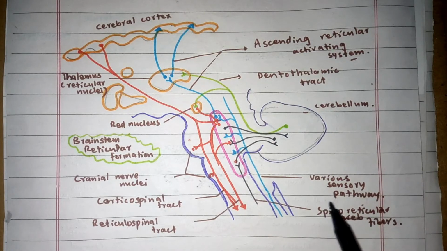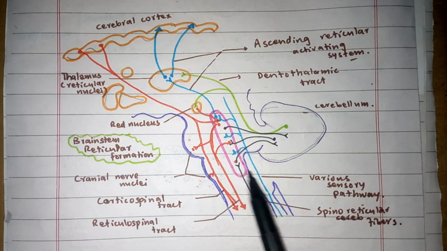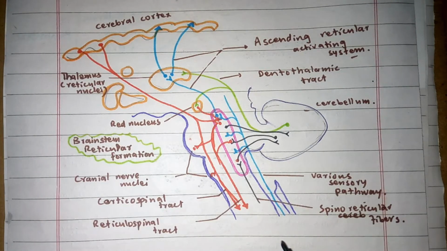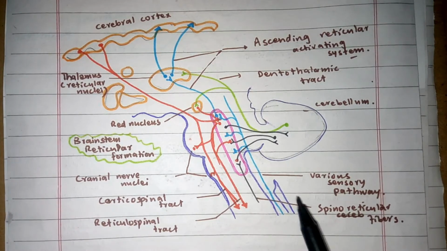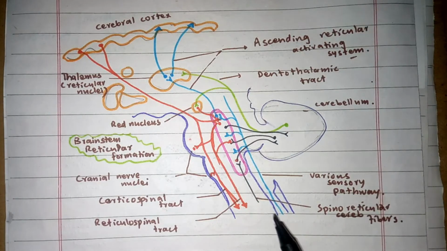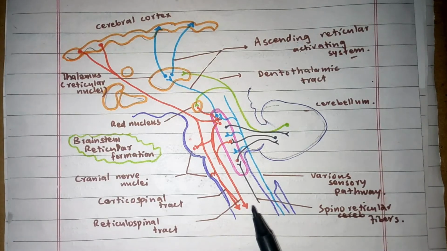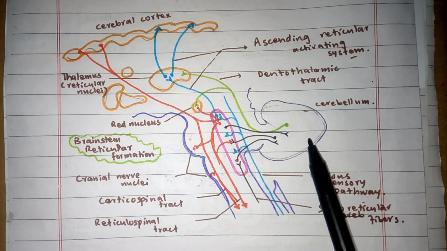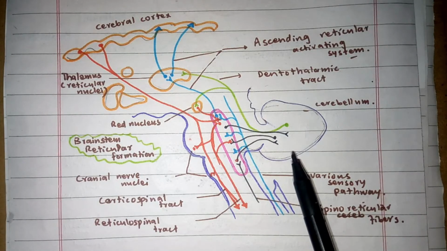Here you can see various sensory pathways that ascend to the cerebral cortex. From the spinal cord, three tracts project onto the reticular formation: the spinothalamic tract, the spinoreticular tract and the medial lemniscus. Reticular formation also receives fibers from the cerebellum as the cerebelloreticular pathway.